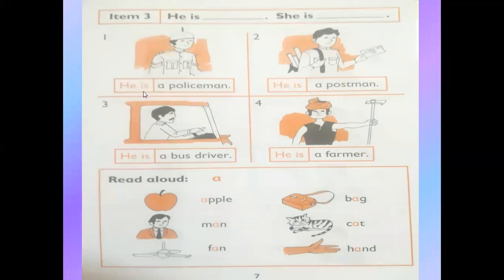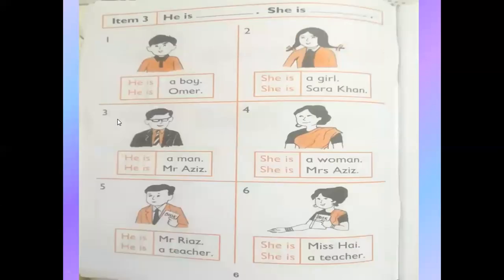Number 1. He is a policeman. Now look at this picture. Postman. He is a postman. Number 3. He is a bus driver. Number 4. He is a farmer. Okay. Now listen again. First I will speak, then you have to read with me.